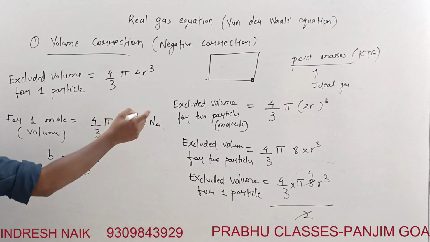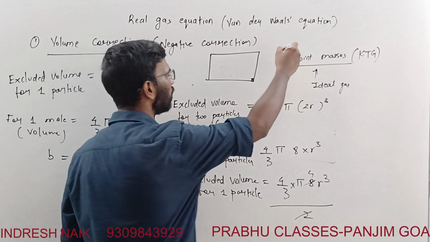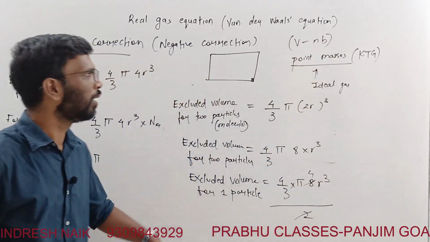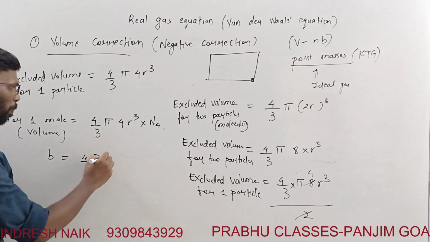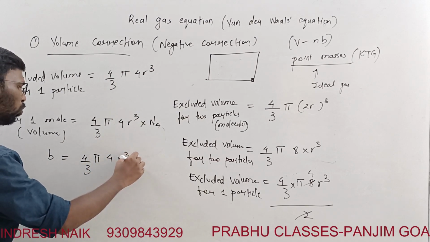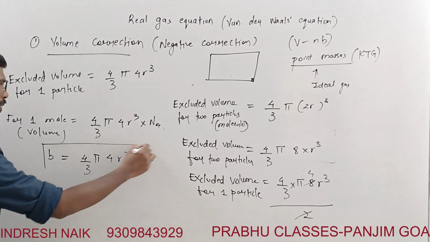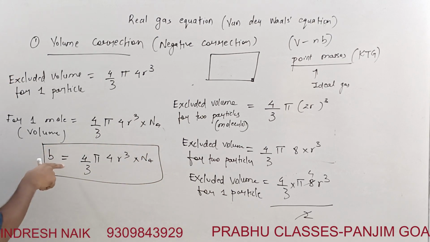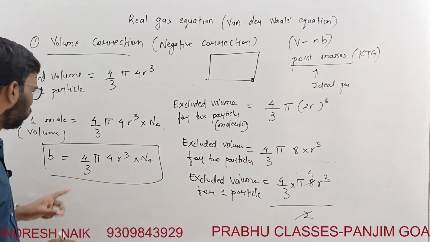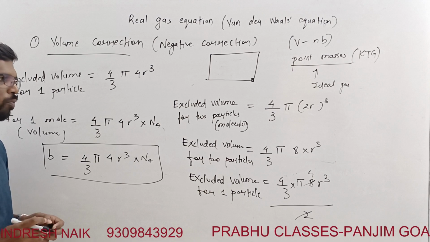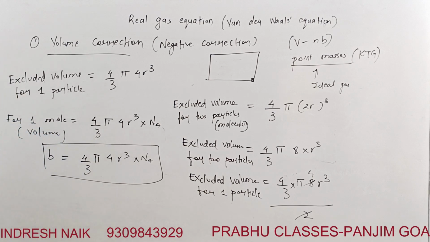That's why in the Van der Waals correction we write V minus nb. Volume correction is written as V minus nb. For 1 mole, this is the value, and for n number of moles the volume correction is written accordingly.